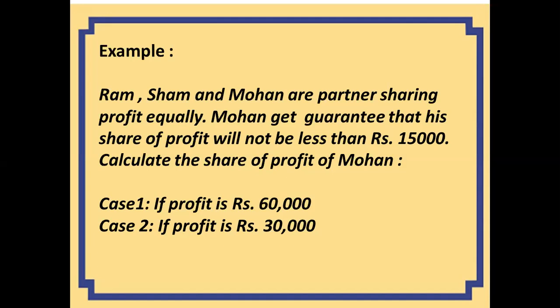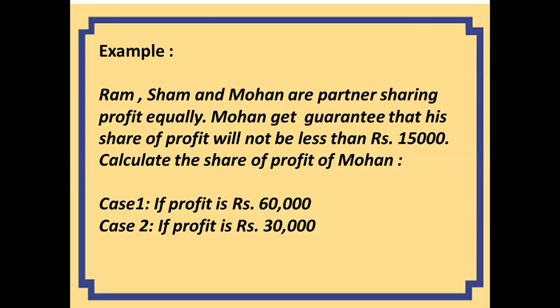And in what ratio will they bear the deficiency? If the ratio is not mentioned, it will be assumed in their old profit sharing ratio. As the profit sharing ratio is equal, they are going to bear any kind of deficiency equally.